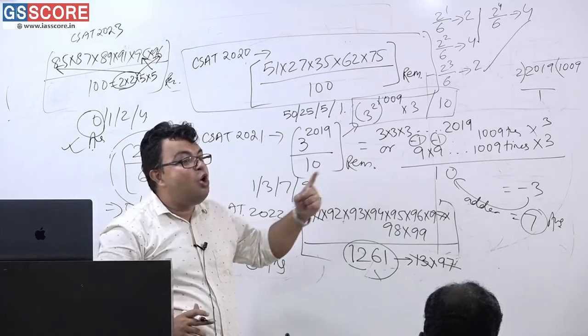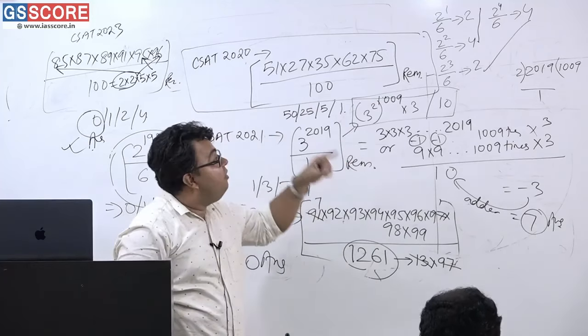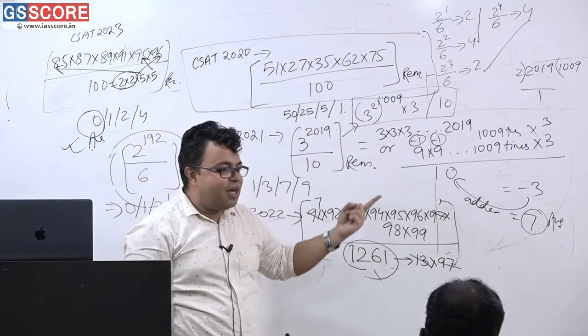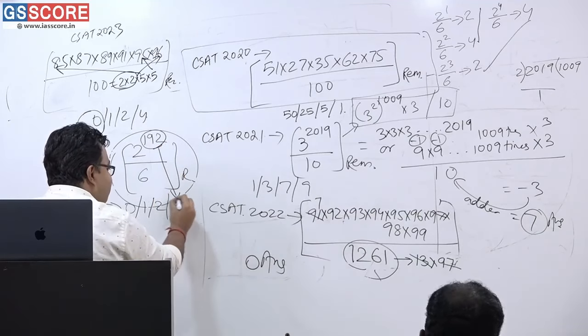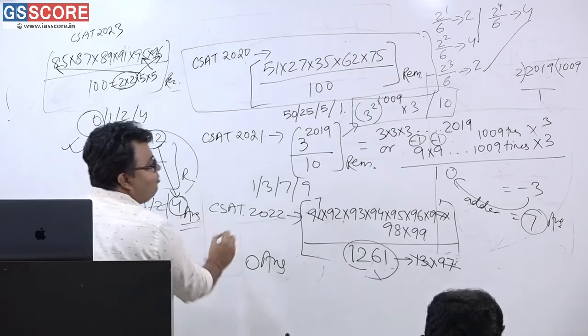For an odd number of power, what is the answer? 2 is the answer. If an even number of power is there, 4 is the answer. Am I correct or not? So here an even number of power is there, so 4 is the answer of this very question. Answer. That's it for the day.